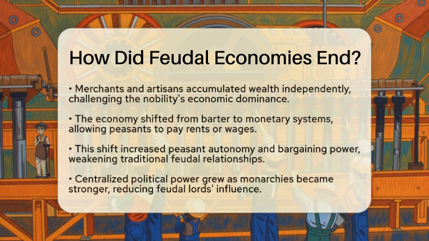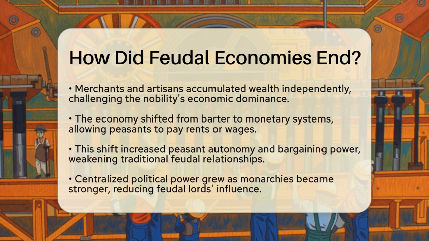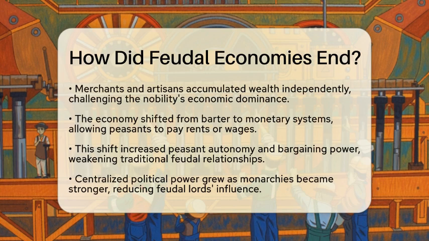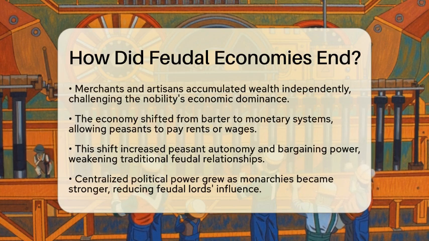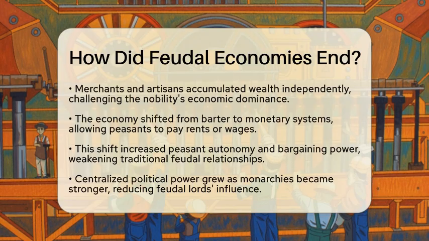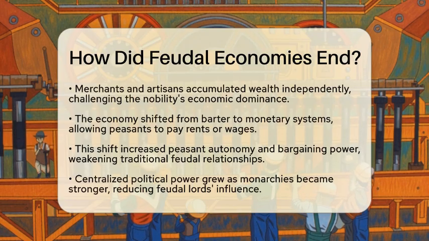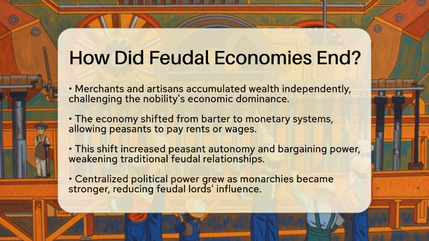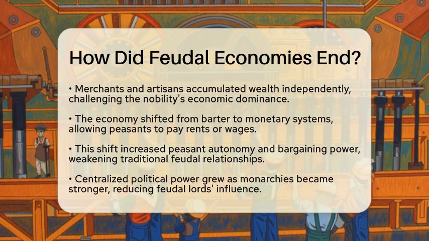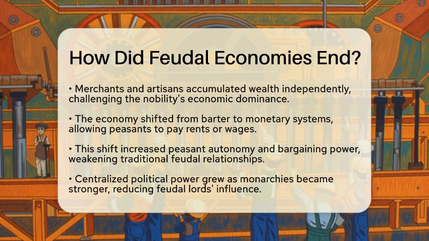Another significant change was the shift from a barter economy to a monetary economy. Peasants began to pay rents or wages instead of providing labor services. This shift gave them more freedom and bargaining power, undermining the feudal obligation system. As peasants gained more autonomy, the traditional feudal relationships began to weaken.